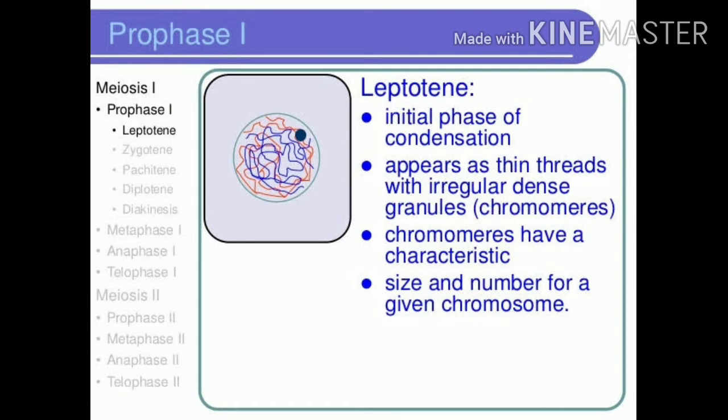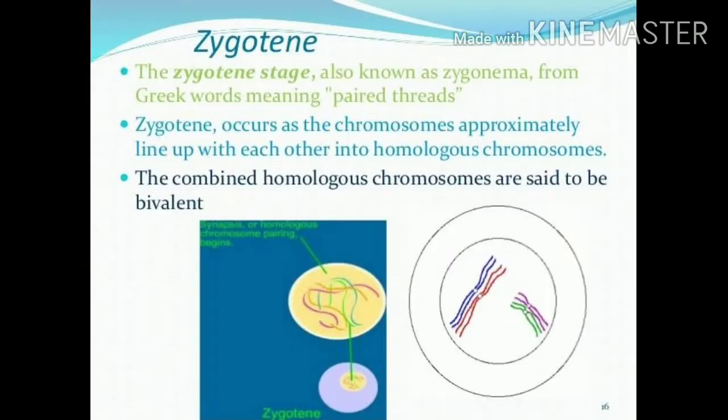It will be arranged in a particular way. This forms a bouquet stage. This is called the bouquet stage. The chromosomes are arranged in a bouquet stage. In leptotene, the chromosomes are uncoiled and arranged in a specific order as long threads. This is what happens in the leptotene stage.